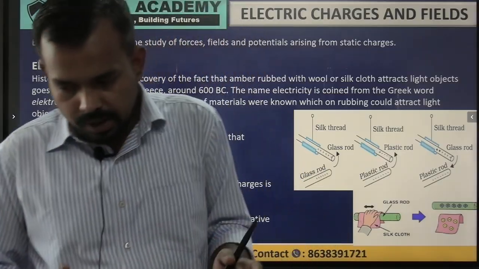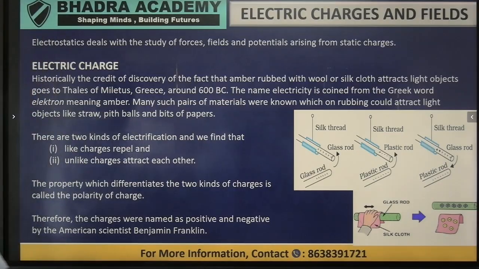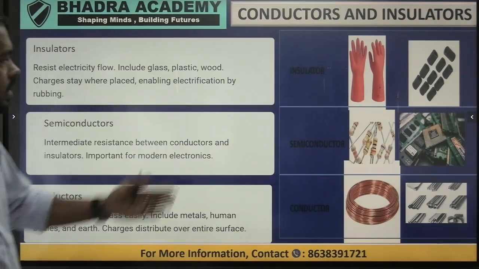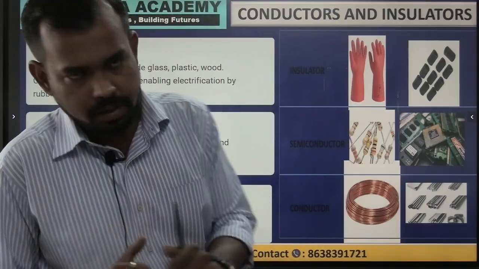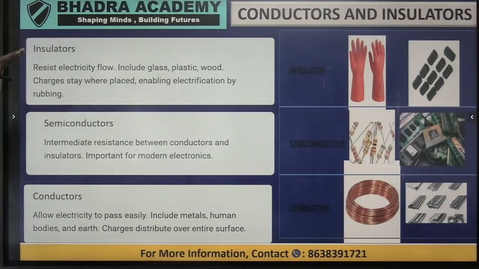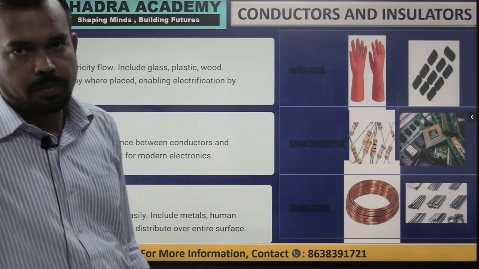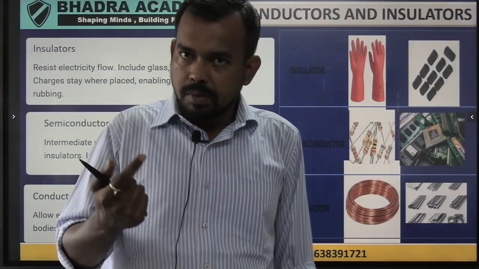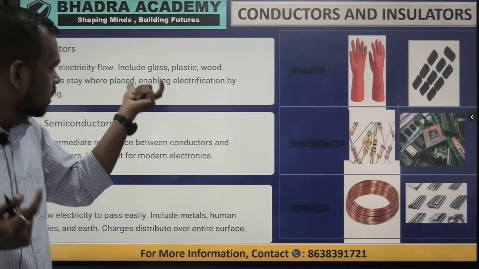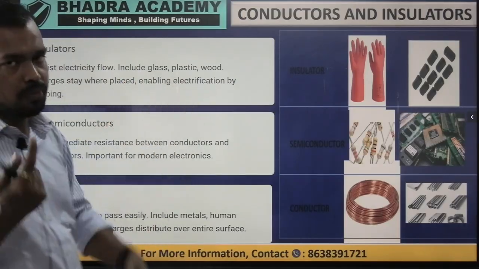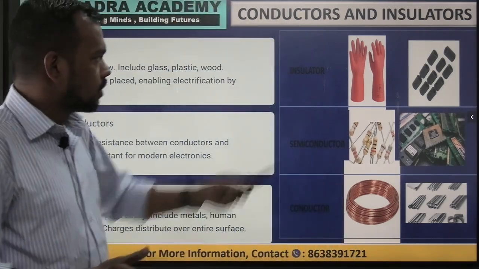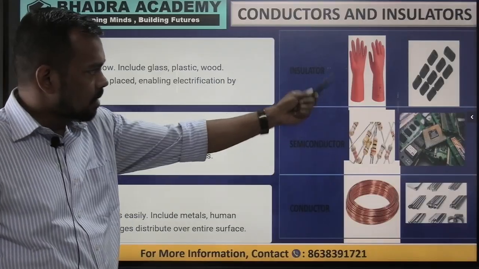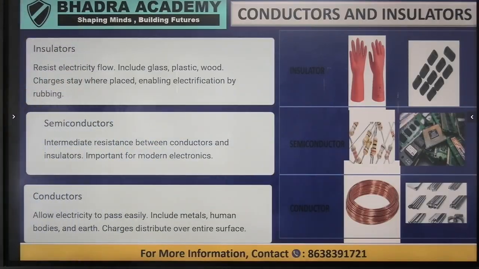Okay, so till here I hope it is clear to you, after which we will define conductors and insulators. What are conductors and what are insulators? The very first is the insulator. An insulator is a material that will not allow electricity to pass through it, right? That includes glass, plastic, wood, any material that will not allow electricity to pass through it. You can see the photographs also, that is rubber, glass, plastic.